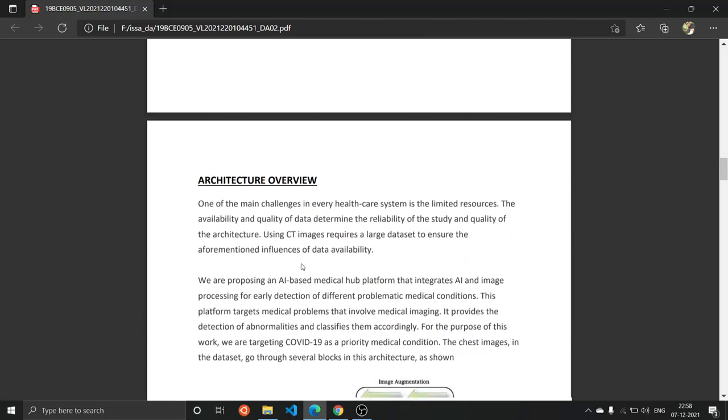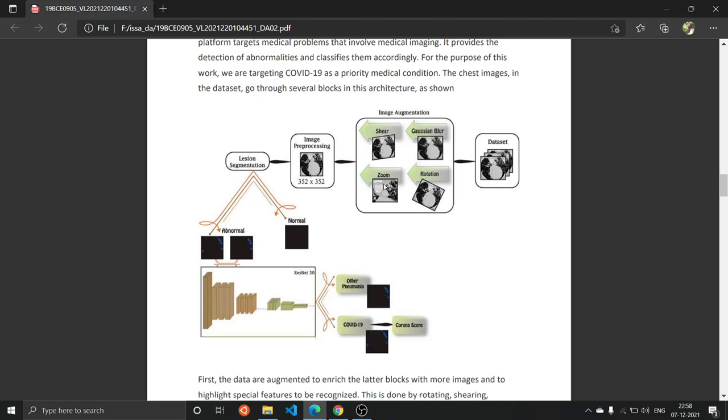Coming to the architecture overview, this image shows how we are going to process the data using our model. This is the whole data set that we'll be getting from Temple University Hospital. We'll be using this data set to train our model as well as test our model. The first step will be image augmentation, in which we will apply image shear, Gaussian blur, zoom, and rotation.